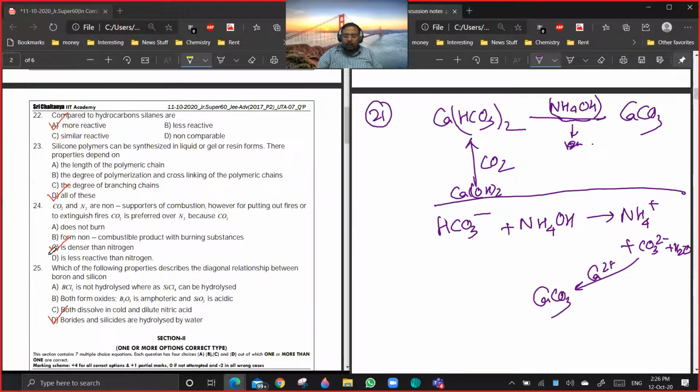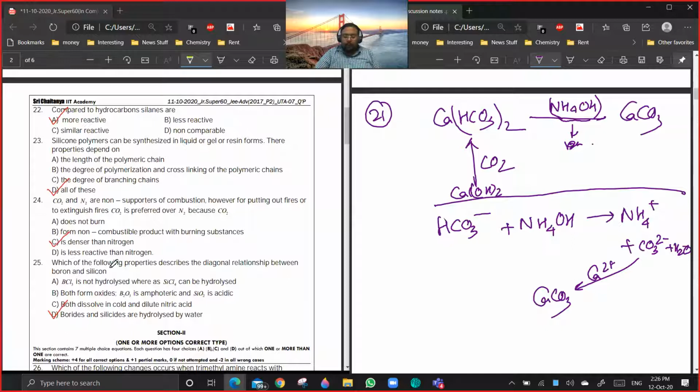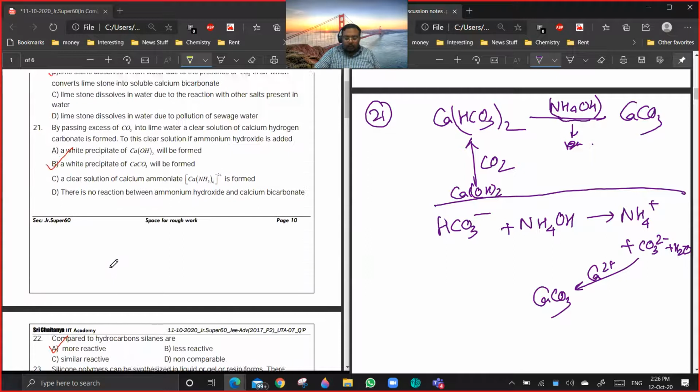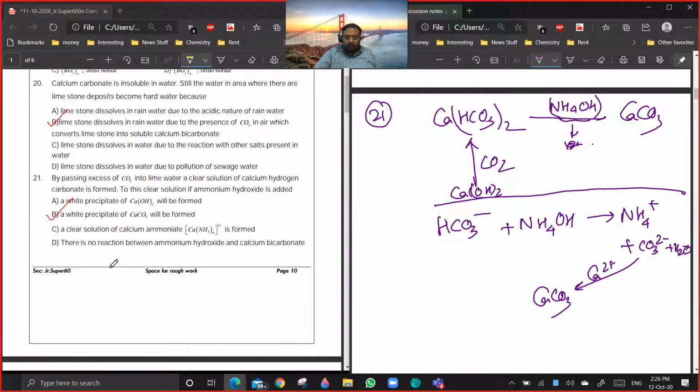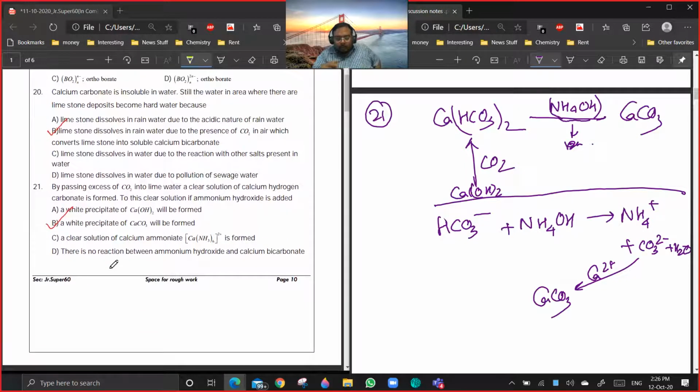After that, 22, 23, 24, 25. Sir? Yes. 21 remaining options. Why 22 or 21? 20. Okay. Let me first read the question. Calcium carbonate is insoluble in water. That is very good.